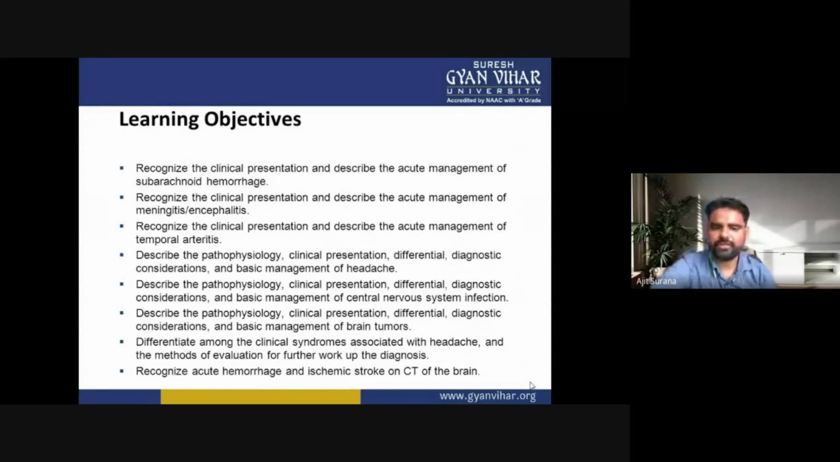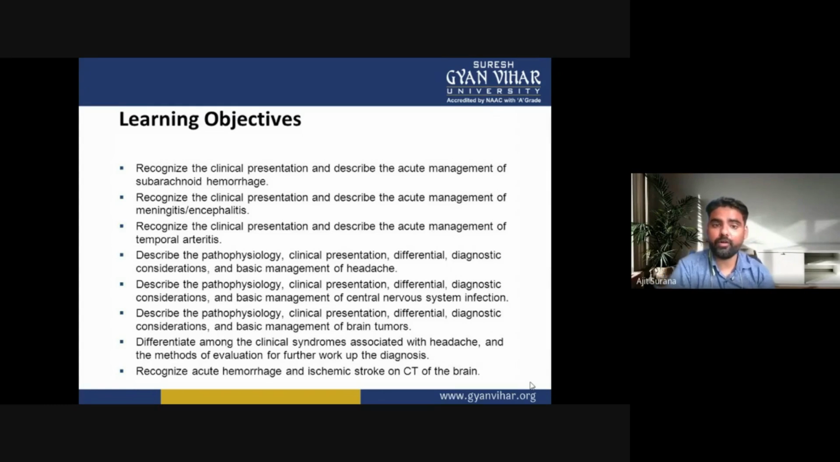Describe the pathophysiology, clinical presentation, differential diagnostic consideration, and basic management of central nervous system infection. Describe the pathophysiology, clinical presentation, differential diagnostic consideration, and basic management of brain tumors. Differentiate among the clinical syndromes associated with headache and methods of evaluation for further workup of the diagnosis, and recognize acute hemorrhage and ischemic stroke on CT of the brain.